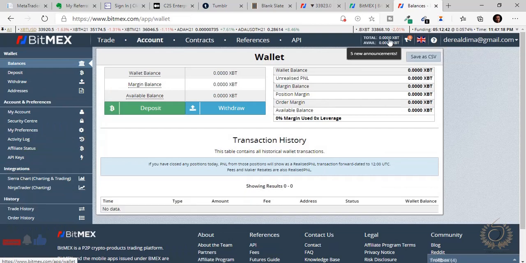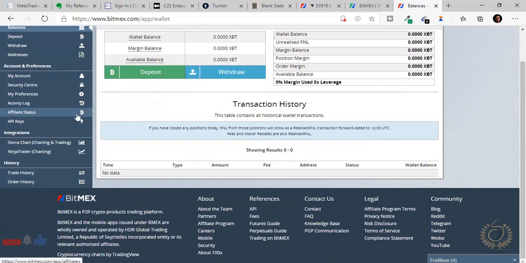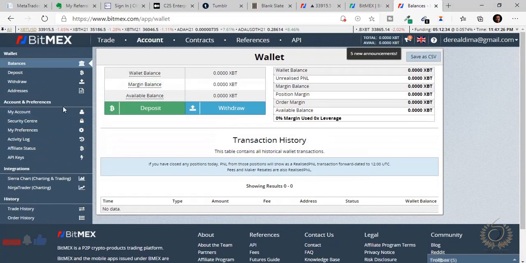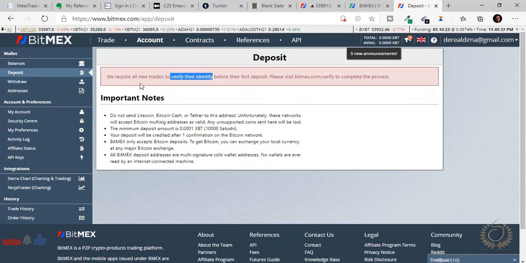I think, okay, yes, you click your balance, where you have your balance. Now it's going to take you to your money page, where you have most of the things associated with your money. So for the most part, what we're interested in here is our deposit and withdraw. Now here's where you have your balances: your wallet balance, your margin balance, and your available balance. So I think I should use the testnet BitMEX for this so that I can show you. I have a testnet BitMEX where I have a demo account, so I can show you this.